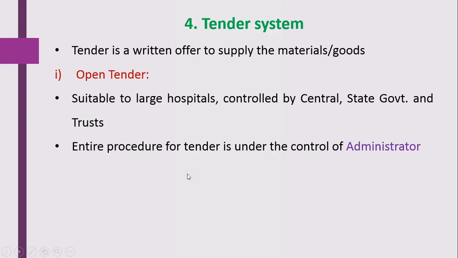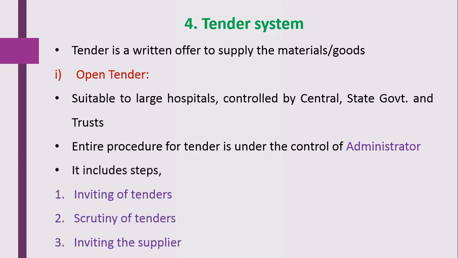Here are the various steps involved in the open tender system. These activities and procedures are under the control of the administrator of that organization. So we'll see the steps involved in open tender. This includes inviting of tenders. In inviting tenders, the tenders are invited by publishing an advertisement in a newspaper or any suitable medium.